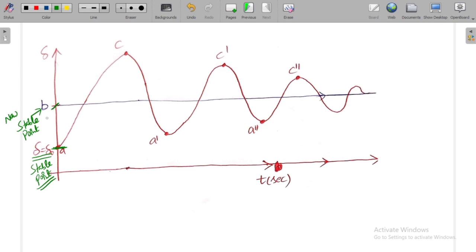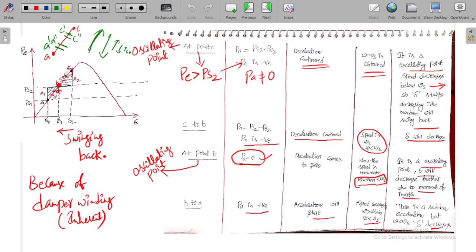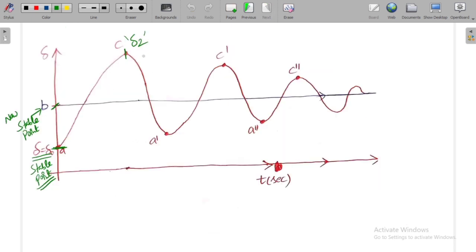But immediately after the disturbance, the stable point will not change. So first it reached from A to C. The operating point moved from A to C, meaning the delta value increases from delta naught to, at C, what is the value of delta? Delta 2. Because if you observe from the diagram, at point C, the value of delta is delta 2.